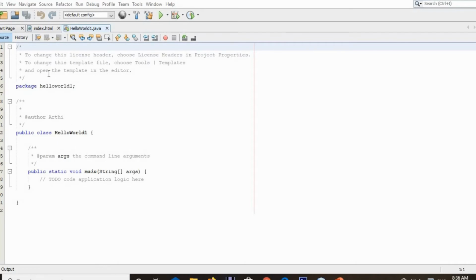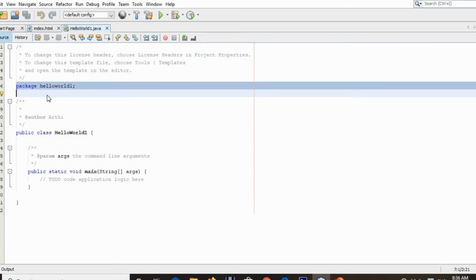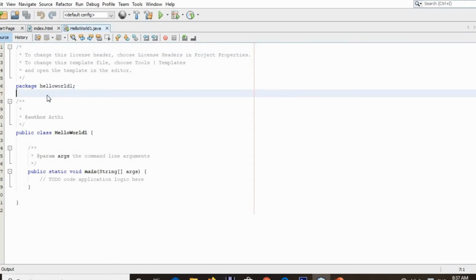As I told, the very first line of your Java program is package. After this, we can add any import statement whenever we need to use built-in functions or classes. For now, we don't need any packages or classes, so we can skip that and continue with our class.